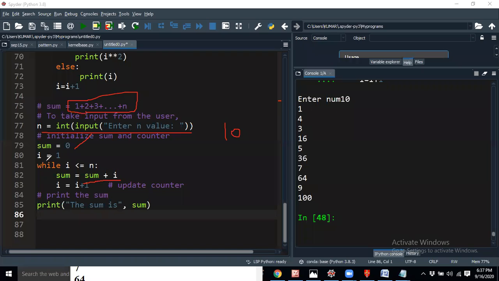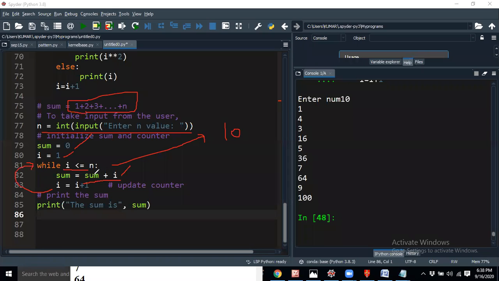So I equal to 1 I am taking here, because the loop will be operated from 1 to 10 times. I am taking n, so this is the logic only. I am adding a counter variable, like sum equal to 0, sum plus i. That means I am adding 0 plus 1. Then the loop update here, i equal to i plus 1.